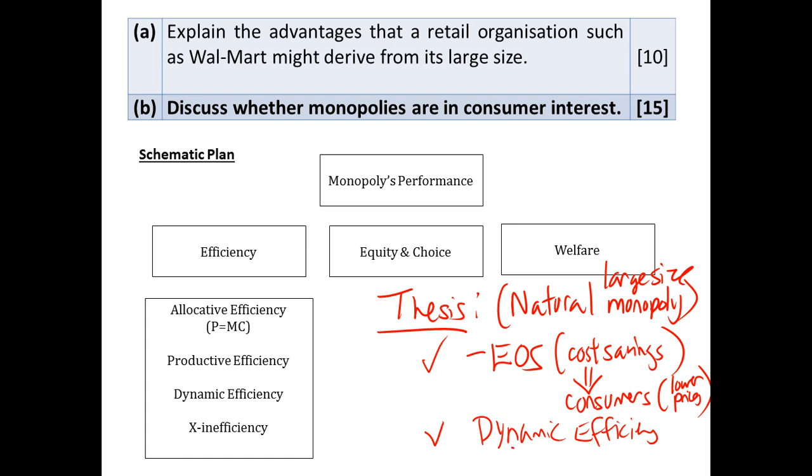But there's a caveat. They are likely to be more innovative and engage in more research and development only if we assume that they are experiencing contest, so contestable markets. If it is a contestable market and there's a constant threat that new firms may enter, then your monopolies will have incentive and will engage in dynamic efficiency. So this is for our thesis. You have 2 points here.